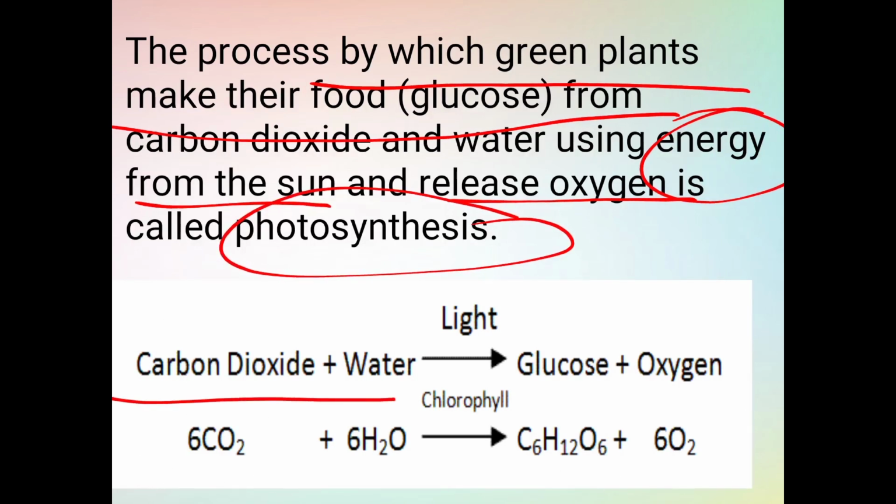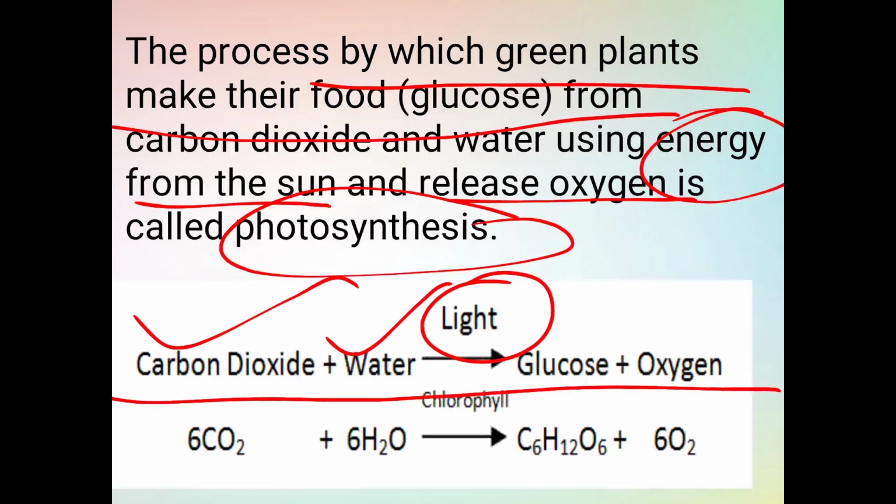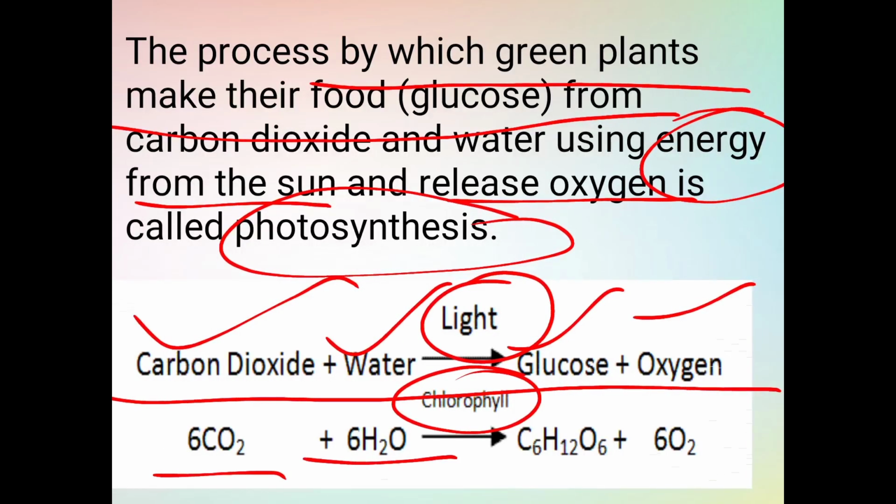Here in this reaction you can see the carbon dioxide and water combine together in the presence of light and chlorophyll and they form glucose and oxygen. Here you can see the formula also. CO2 for carbon dioxide, H2O water, glucose C6H12O6 and oxygen O2.